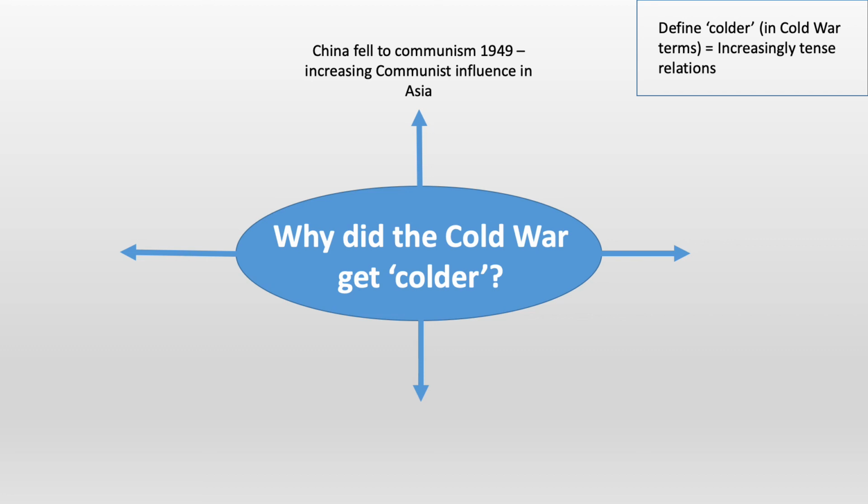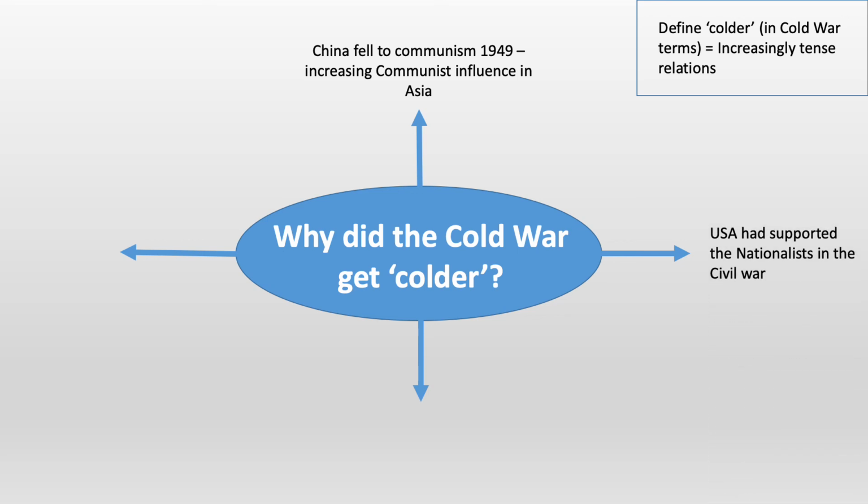And therefore this is seen because China's fall to communism, remember, saw an increasingly communist influence in Asia, and because of this it threatened the American position in Japan, and sort of began to see the start of a future domino theory, because China's fall to communism could see others fall to communism. This wasn't really formalised as a theory until Eisenhower mentions it in his speech in 1954, but we can see the origins of this theory emerging with the fall to communism of China.